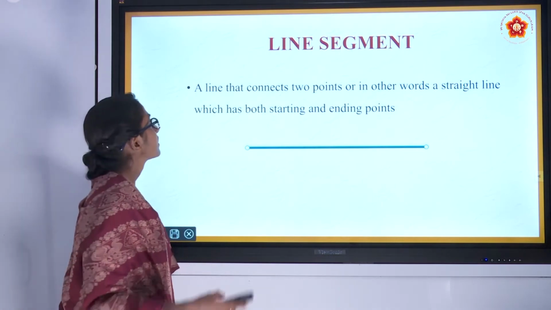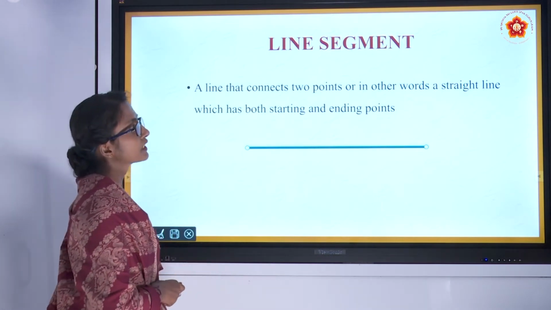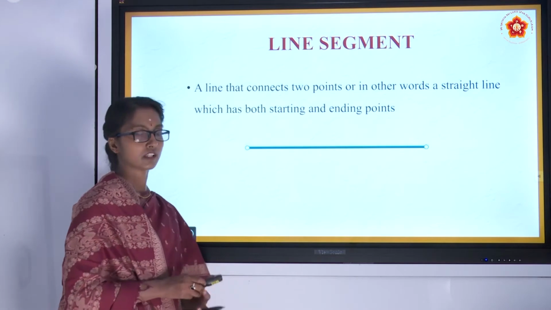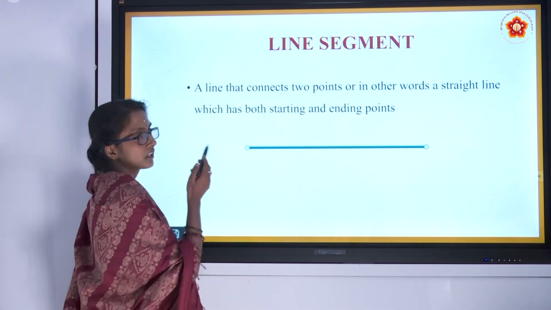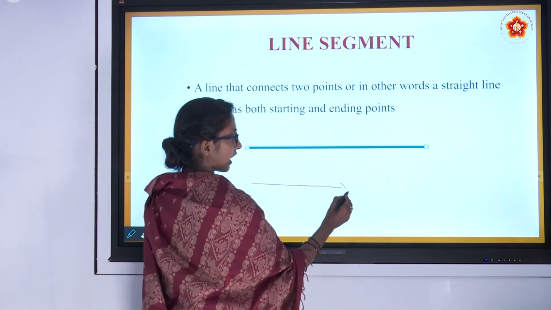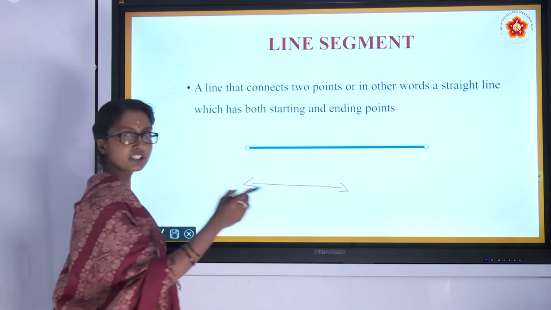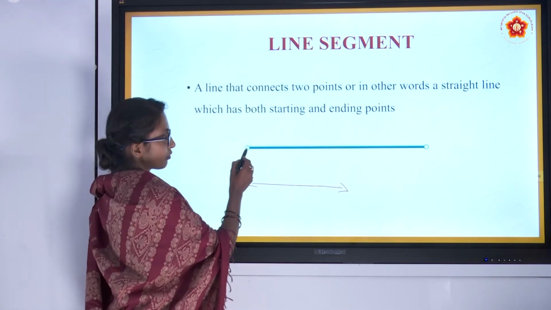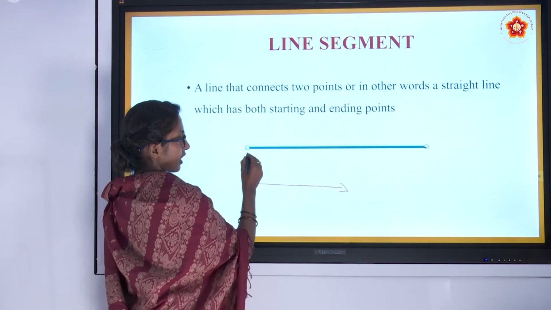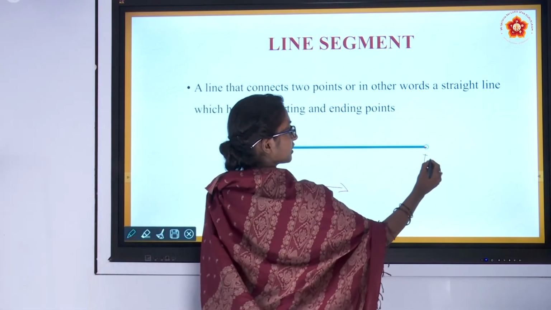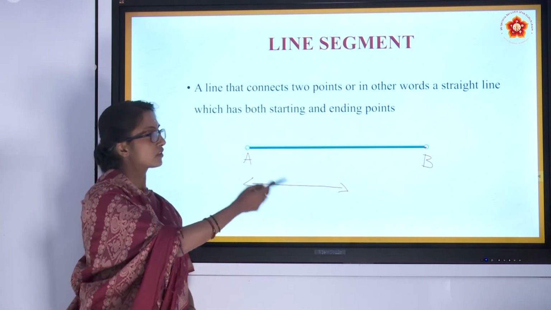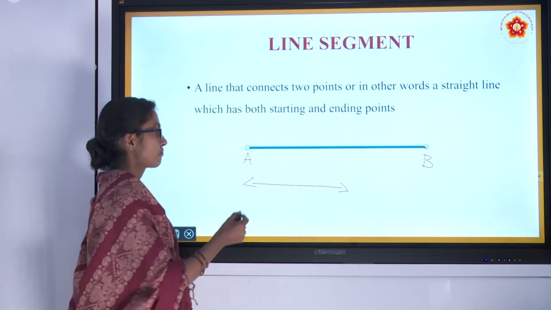Line segment. A line that connects two points, or in other words a straight line which has both starting and ending point. So here you can observe a difference. While explaining line, there was a straight line and it was having some arrows. Arrows mean they are going to extend. But here you are able to see these points. Let me mark them as point A and point B. So this line has both starting point and ending point. So it is said to be line segment.